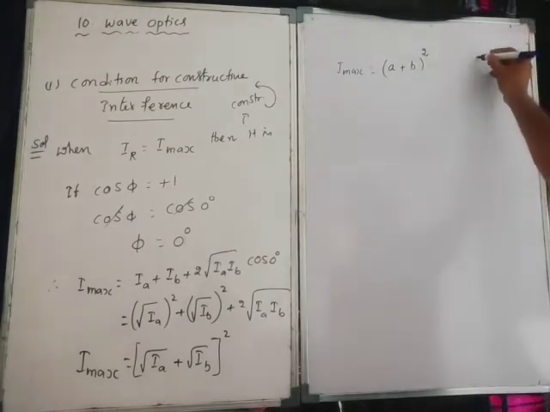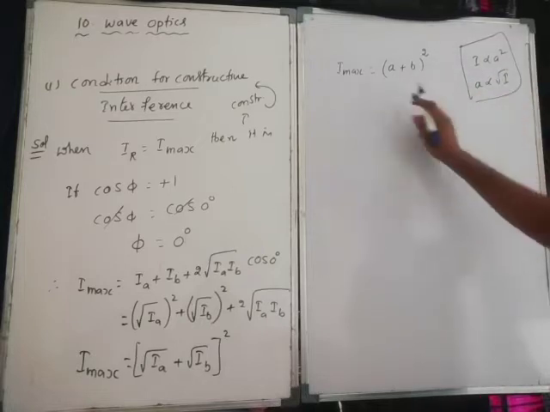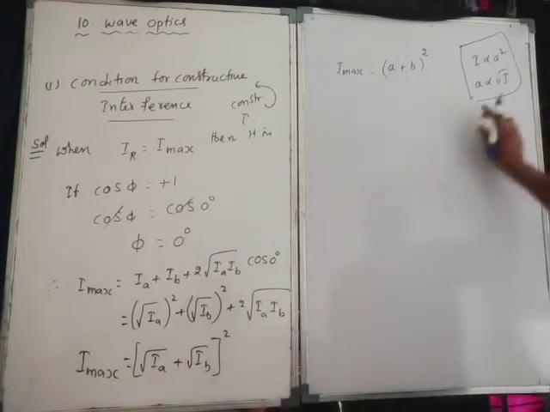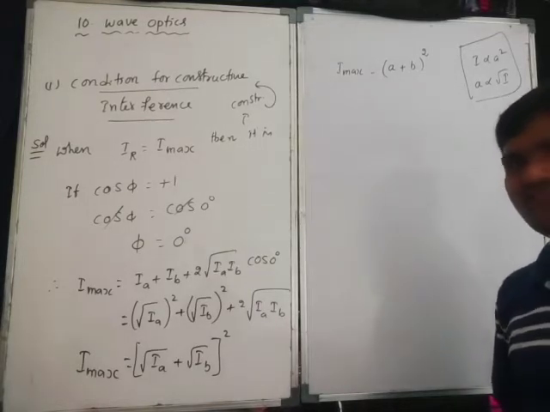Remember, everybody. Since I is proportional to A square, A is proportional to root over I. Are you clear?